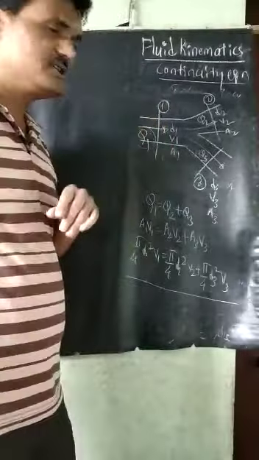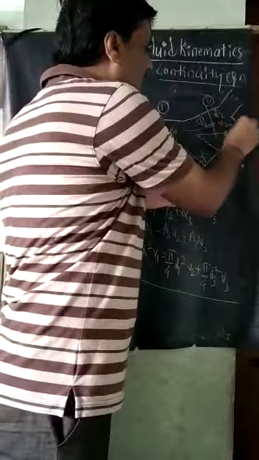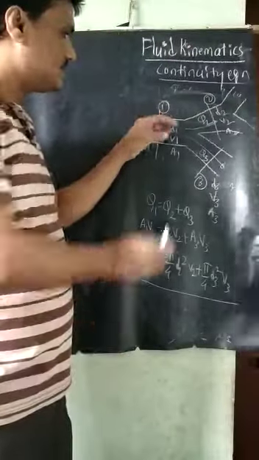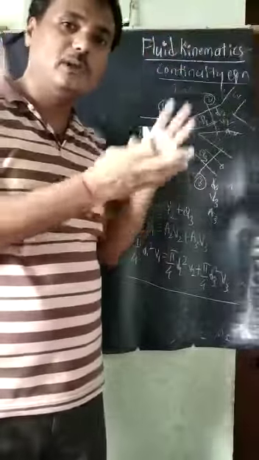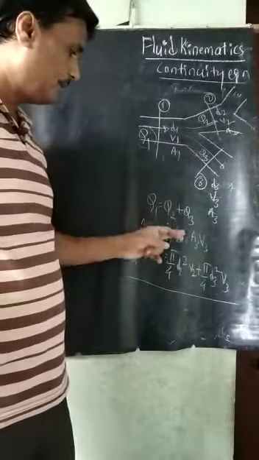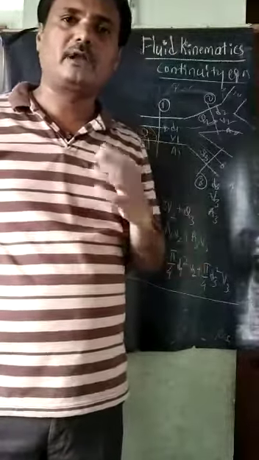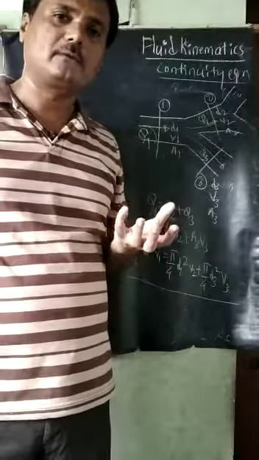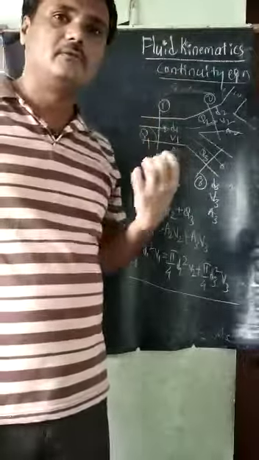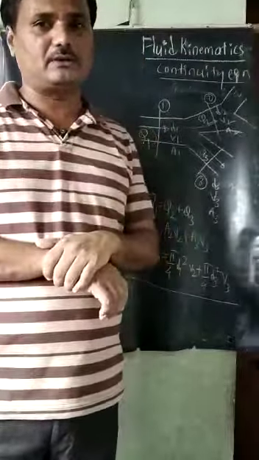Here I have described a simple branching. Again it may branch like this, and again it may take some branches. So the total entry flow rate is this much, and again some branching takes place. But in any branch we can apply this continuity equation to solve the problems. Sometimes we find the diameter, the velocities, or the flow rate. Such numericals we solve using the one-dimensional continuity equation.